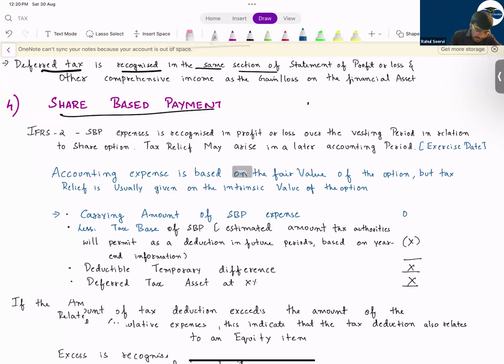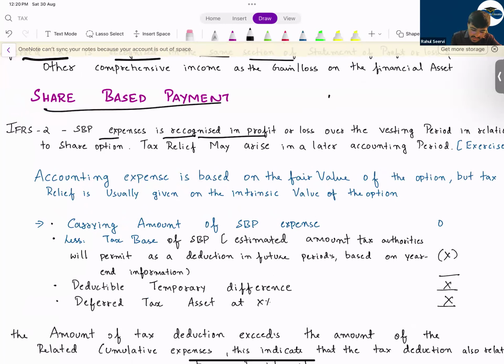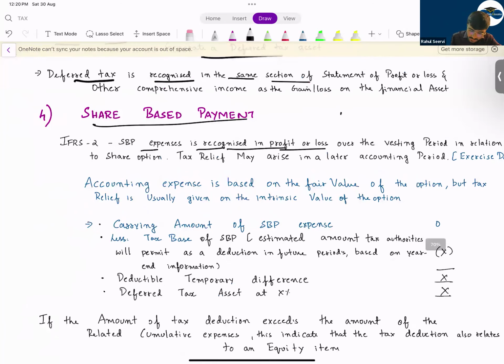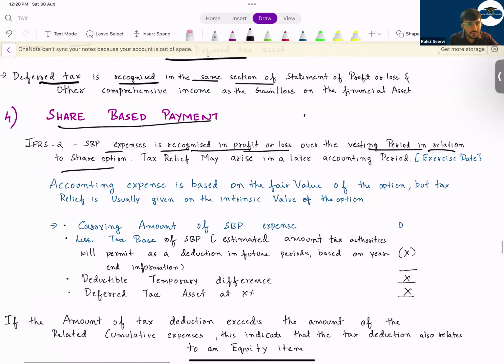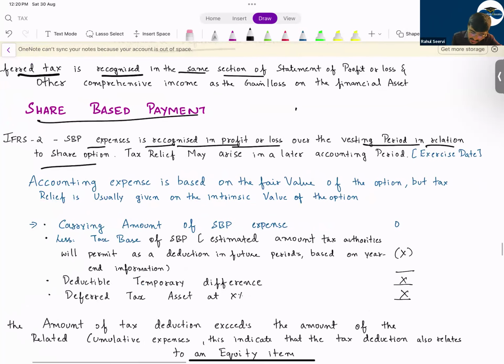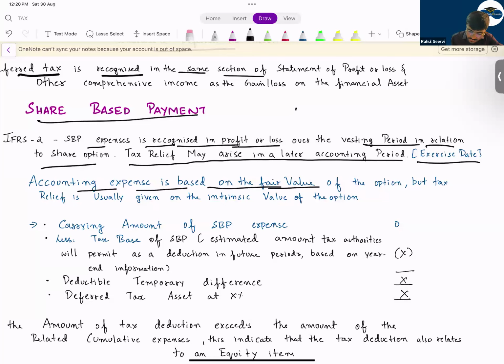So see now, under IFRS 2, share-based payment expense is recognized in profit or loss over the vesting period in relation to share options. Yes or no? Tax relief may arise in a later accounting period. That means the exercise date. So the tax relief will not be available for the first year, second year, third year. After the third year, you'll get the tax benefit. So can I say a temporary difference is there? In the accounting books, every year you're claiming, but the tax authority is saying that once the payment is done, you can claim. So the accounting expense is based on the fair value of the option, but tax relief is usually given on intrinsic value.